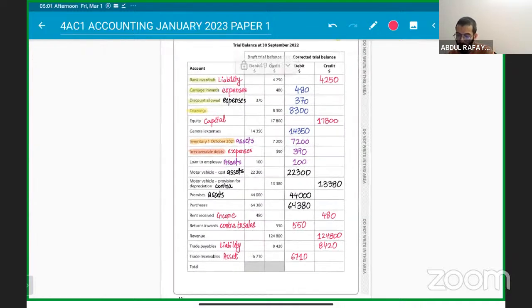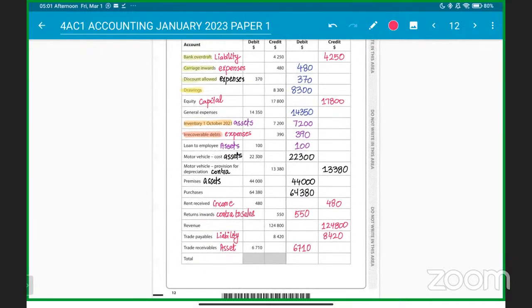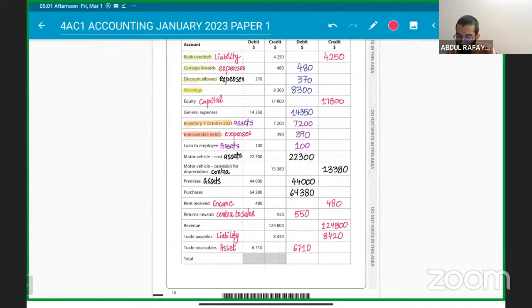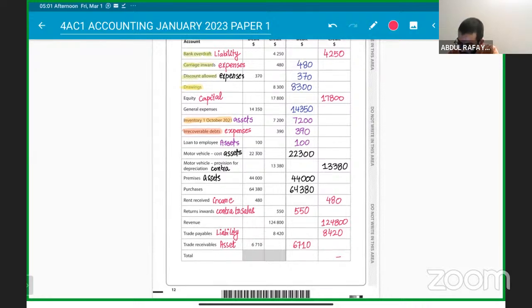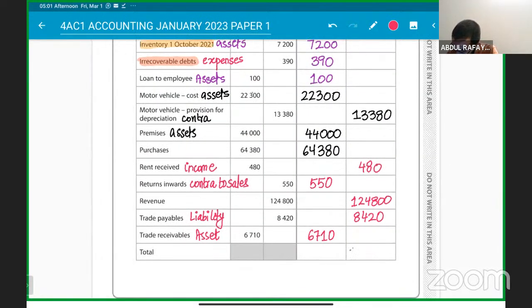If we add up the credit side, 4,250 plus 17,800 plus 13,380 plus 480 plus 24,800, 8,420, I am getting that as 169,130.